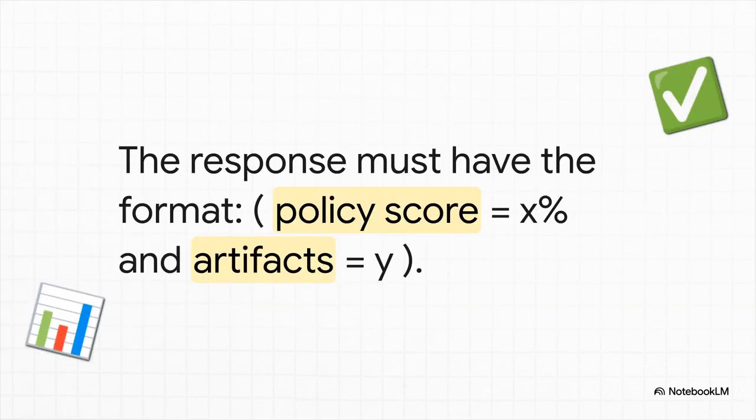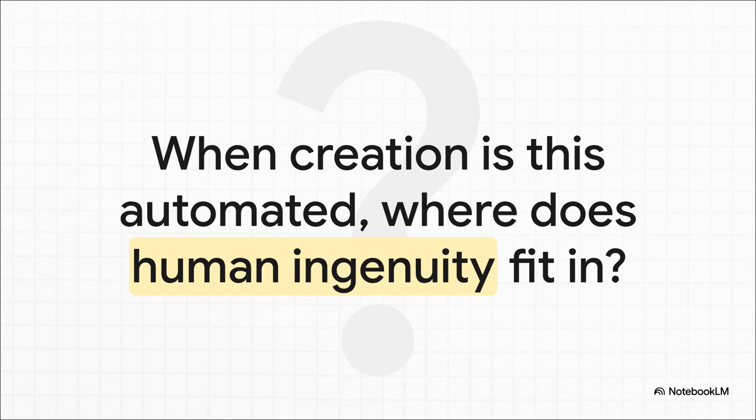You know, even the way it delivers the final product is structured. It doesn't just email you a file. It presents it in this specific format. And it includes a policy score, which is basically it grading itself on how well it followed the rules, and a count of what it made. So this is a system that's literally accountable to its own programming. Pretty neat.